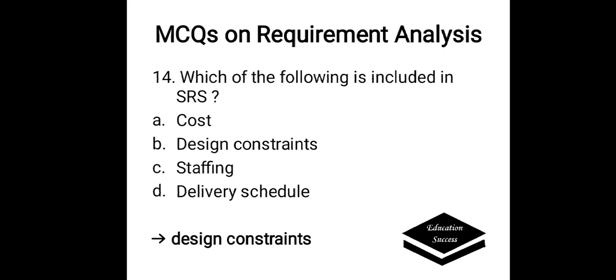Which of the following is included in SRS? Options are A. Cost, B. Design constraint, C. Staffing, D. Delivery schedule. Correct answer is here design constraint.